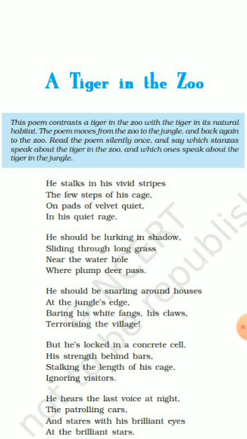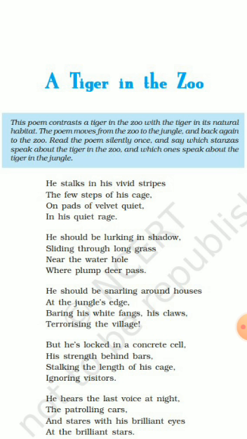He stalks in his vivid stripes, the few steps of his cage, on pads of velvet quiet in his quiet trees. Here the line starts from "he". He refers to the tiger.